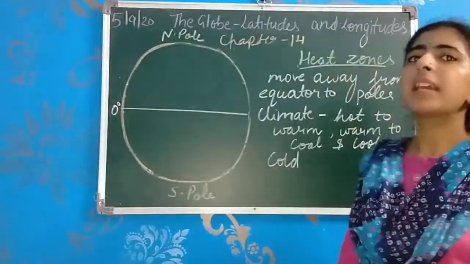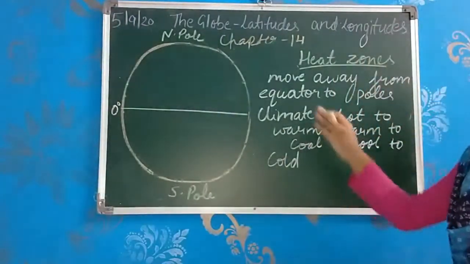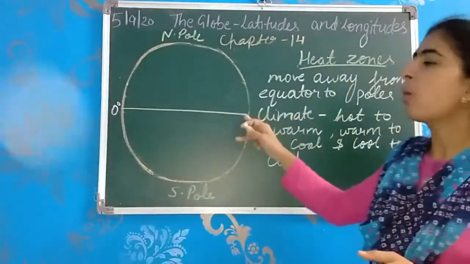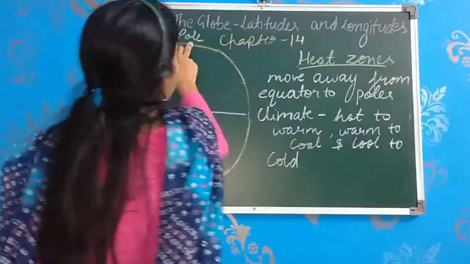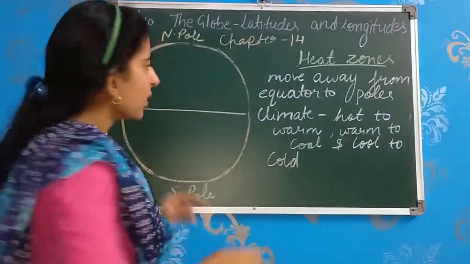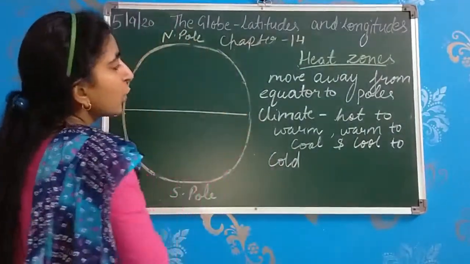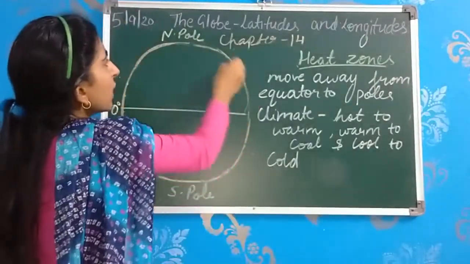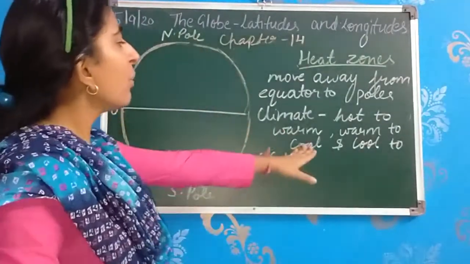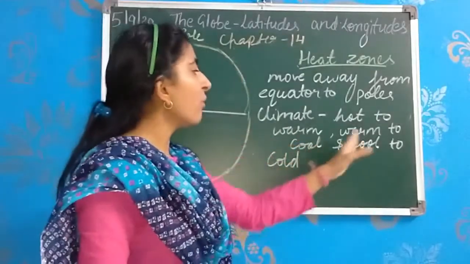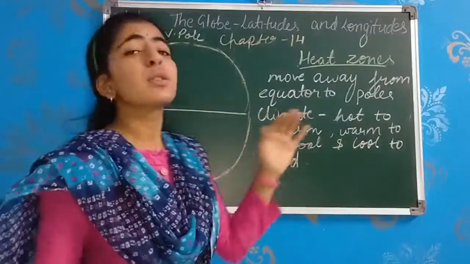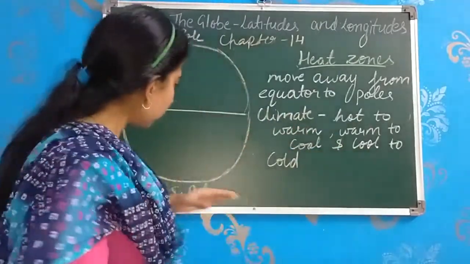Next topic is heat zones, meaning the climate of the earth. As we move from the equator towards the poles, the climate changes. The climate near the equator is hot and warm, but as we move towards the poles, the climate changes from warm to cool, and at the poles the climate is very cold.